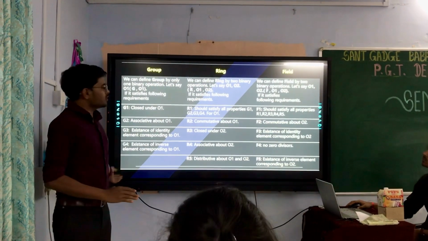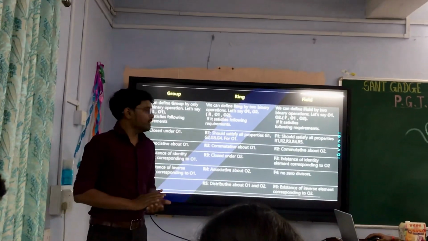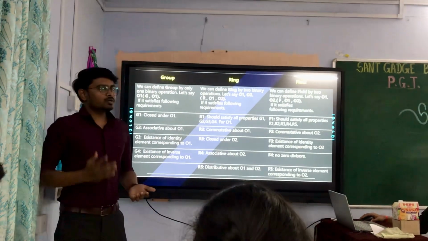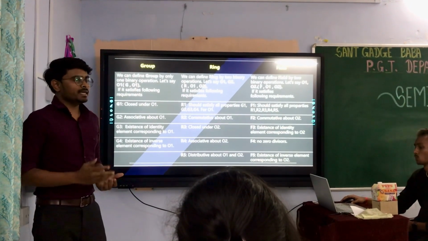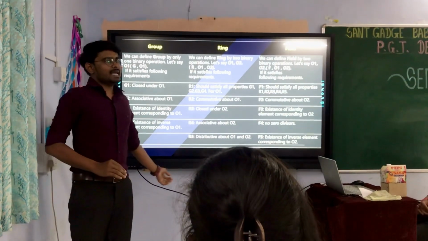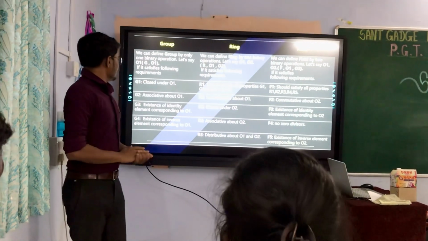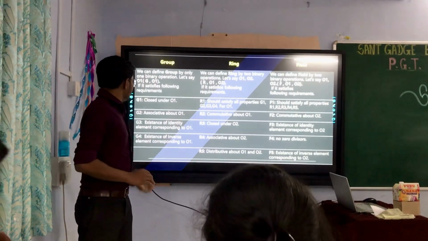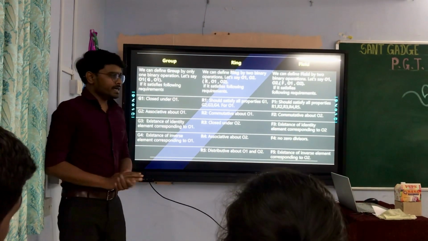So here is the comparison of three main concepts: group, ring and field. For a group, we need a set and a binary operation defined on it, and then if it satisfies the following properties, we can say set G is a group. So it should be closed under operation 1, associative under operation 1, and have existence of identity and inverse.